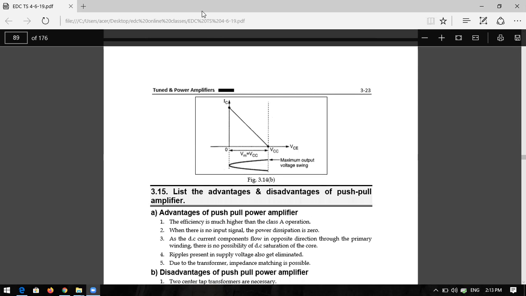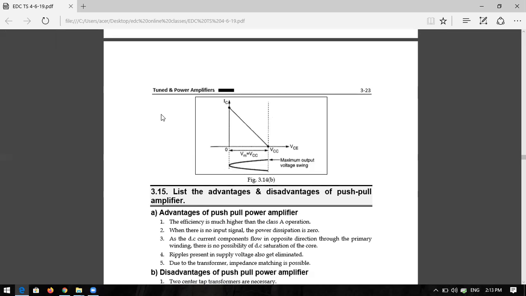Is it clear, all of you? What is a power amplifier? Tell me, what is the power amplifier? It raises the input signal in the audio frequency range. It converts DC into AC, sir. Very good. So the normal or general definition is that it raises the power level in the audio range, and you can call it a power amplifier.